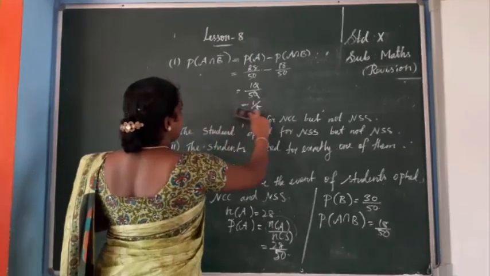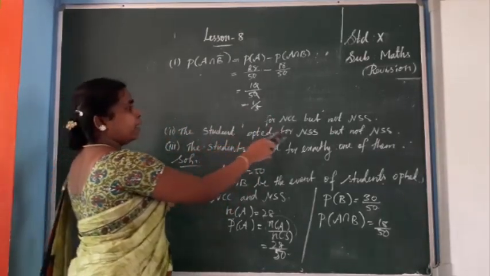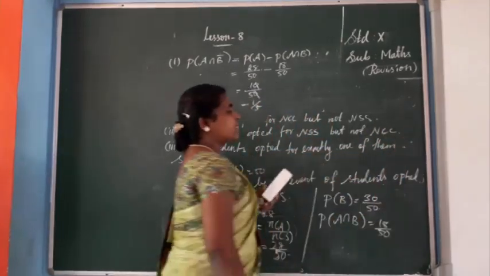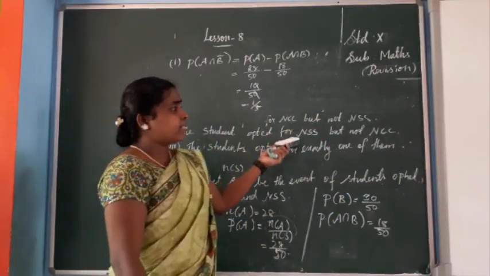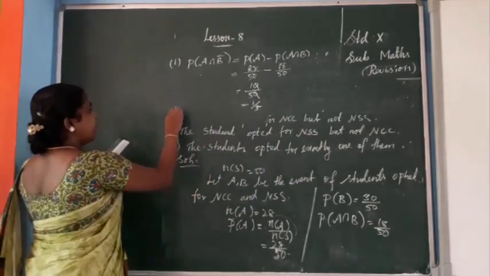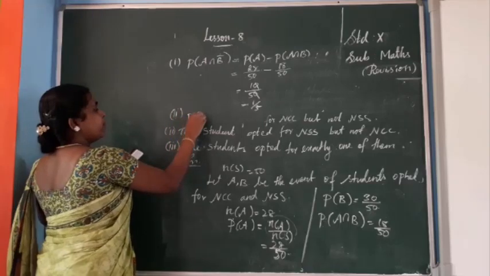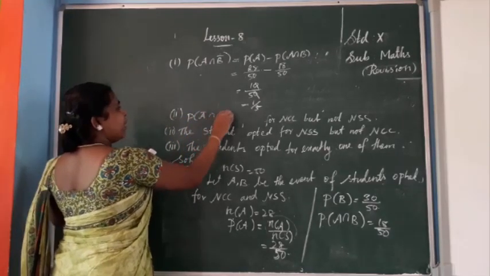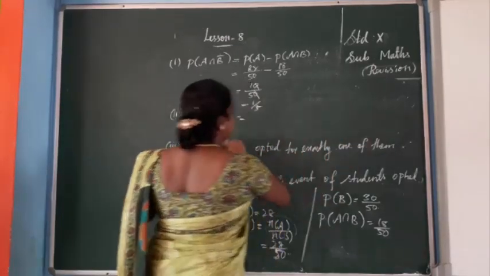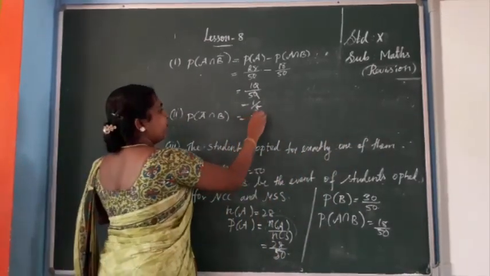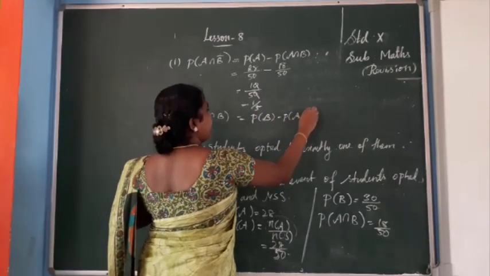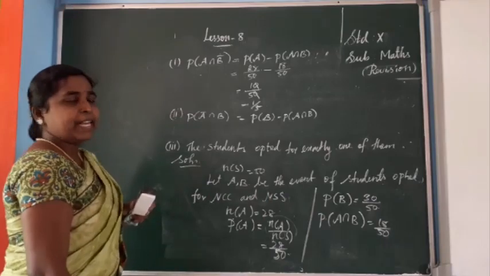Next, second subdivision. The student asks for NSS but not NCC. So NSS not NCC. NSS means B, so only B. The formula is P of A bar intersection B. Only B. So P of A bar intersection B equals, what's the formula? P of B minus P of A intersection B.